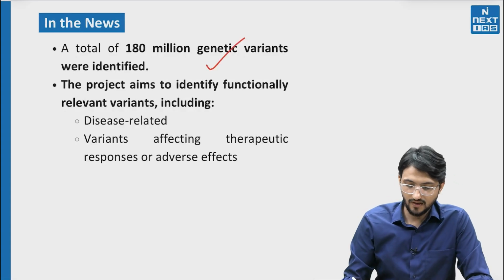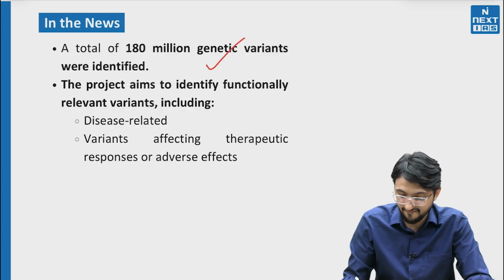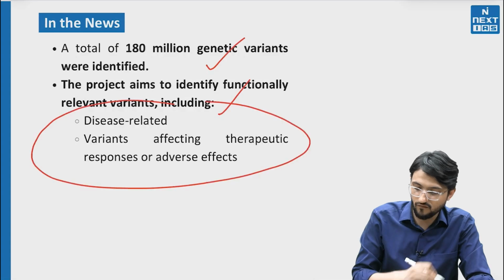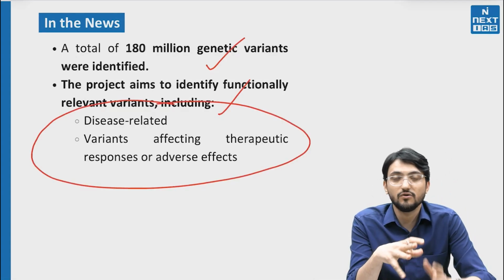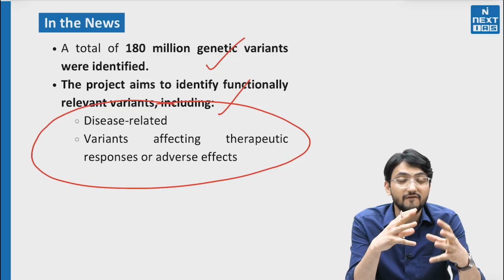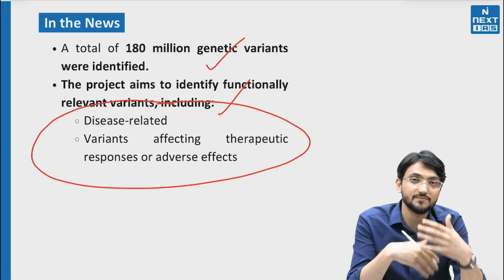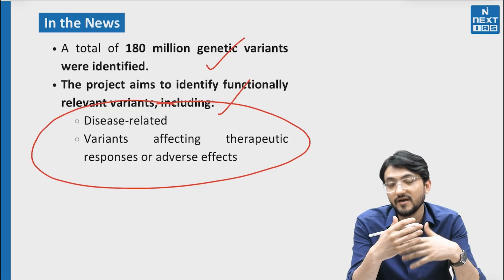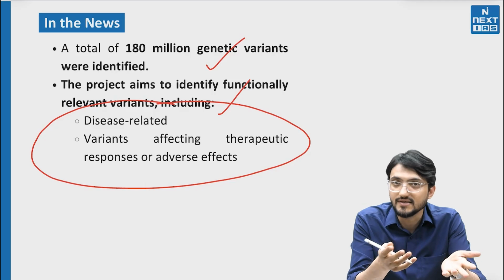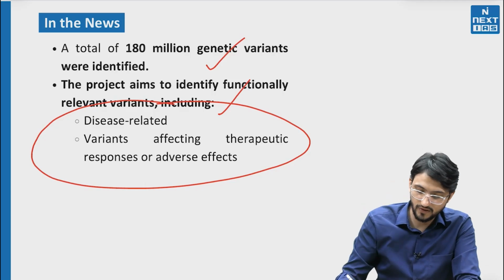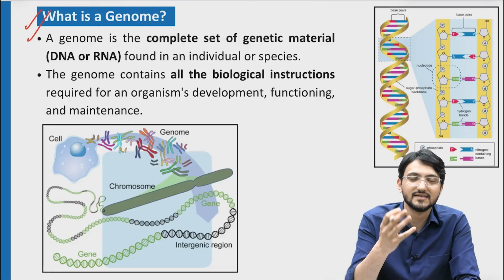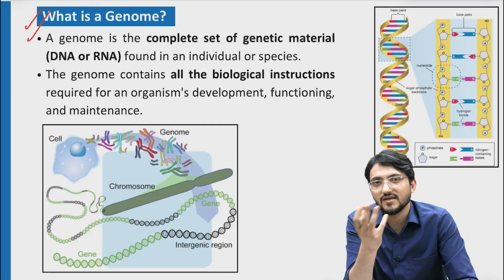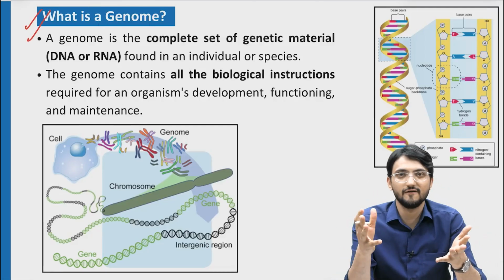So again, 180 million genetic variations have been identified. What are we going to do with this data? Very important. We are going to look at, as I have explained earlier, variability in the response to a disease, or predisposition towards any disease. All these things are being looked at in these studies. You will ask again, I don't understand what is genome. You may still be confused.